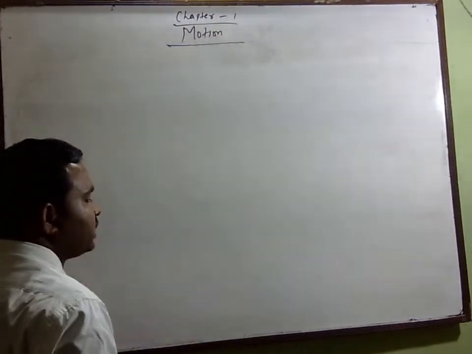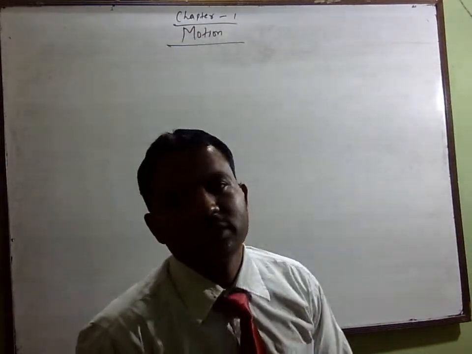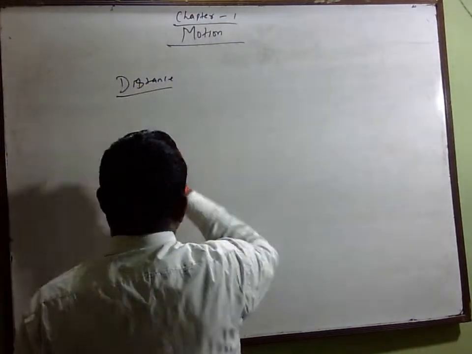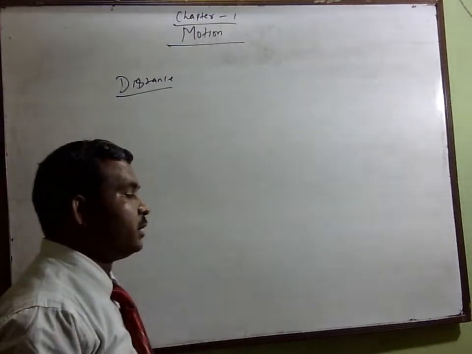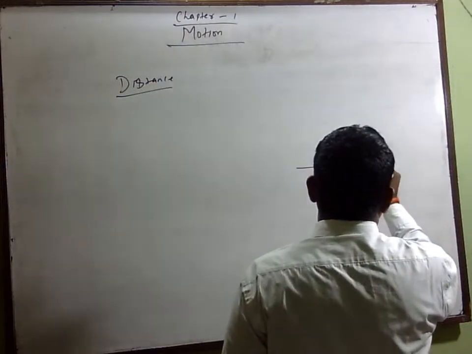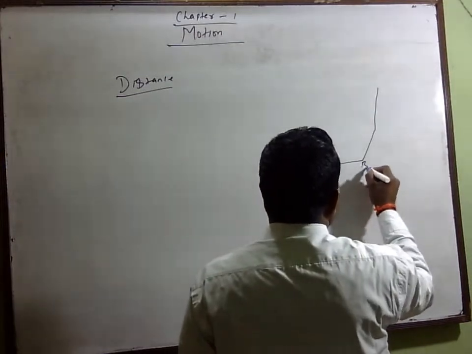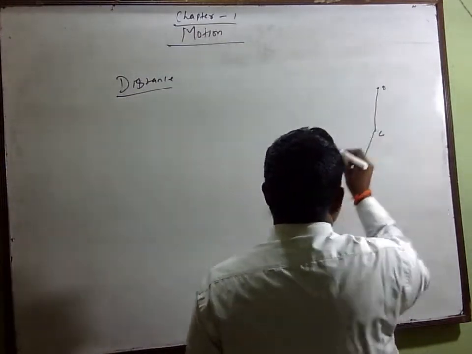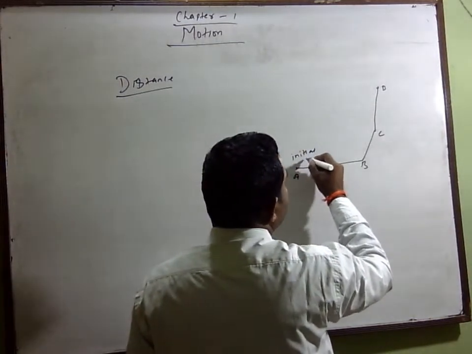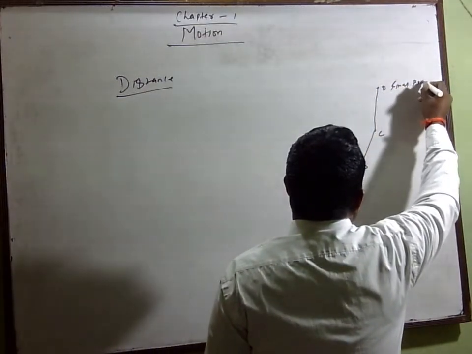Now before that we have to know what is distance and displacement. What is distance? Distance means the actual path covered. Suppose here are A, B, C and D. This is the initial point, and this is the final point.